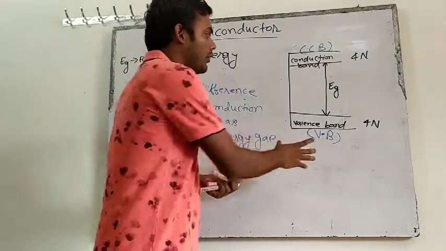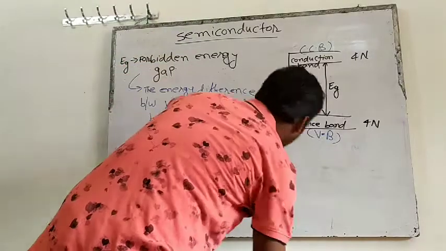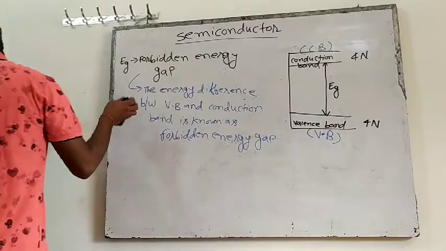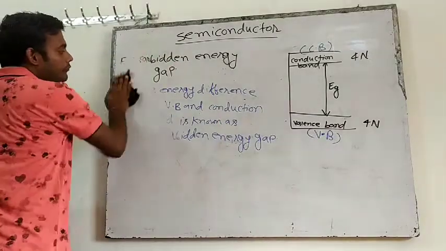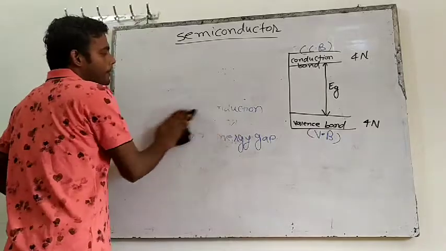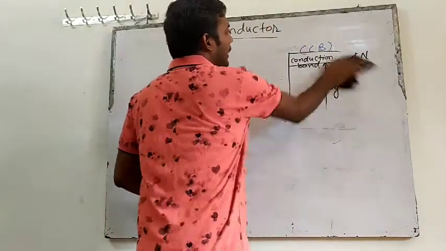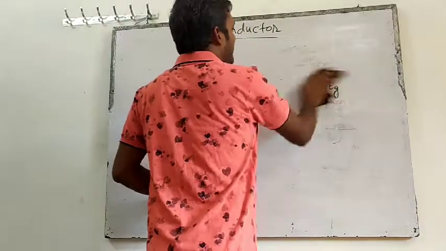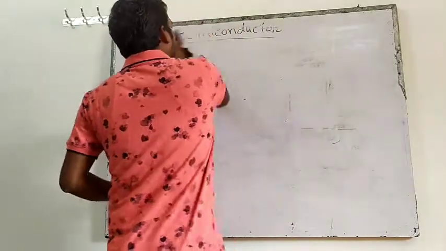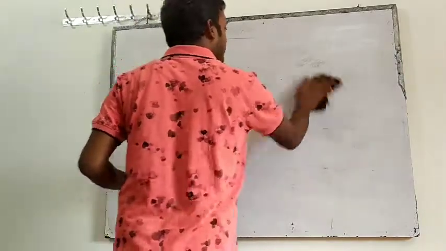The lower one is known as valence band. The upper one is known as conduction band. This diagram is very important, so write it. Make the class note properly. Okay. Understand something more.